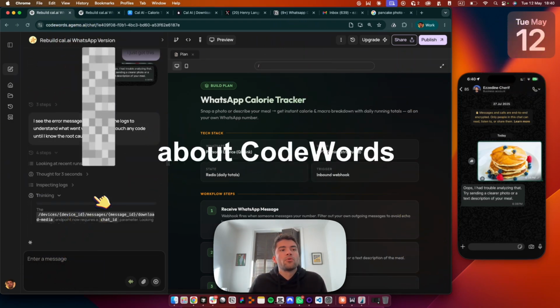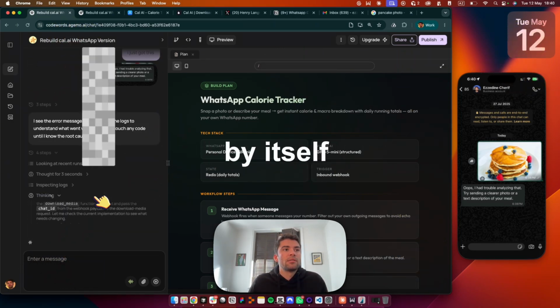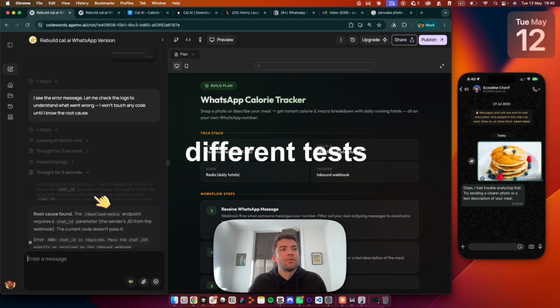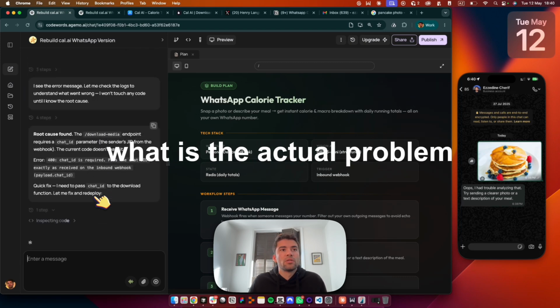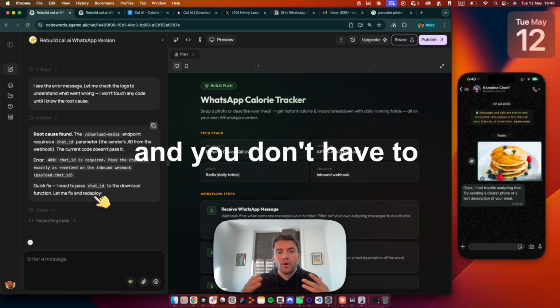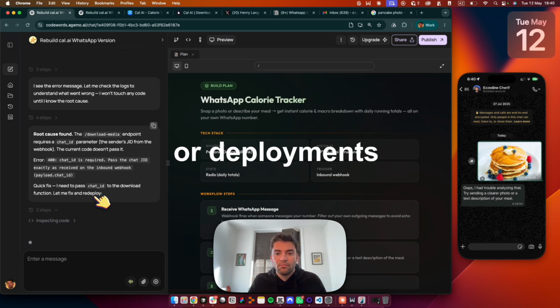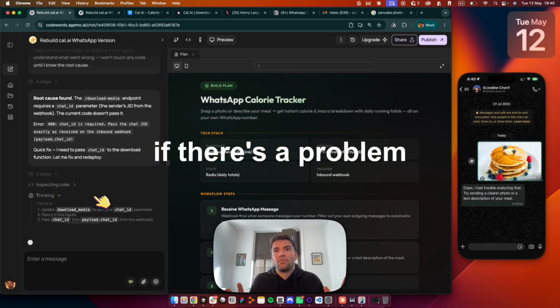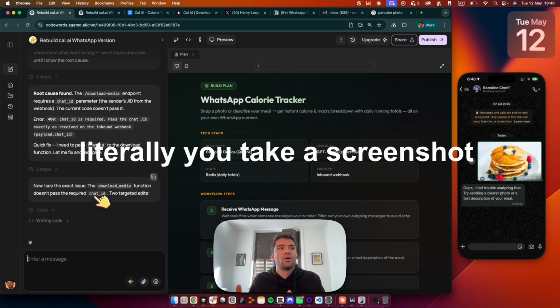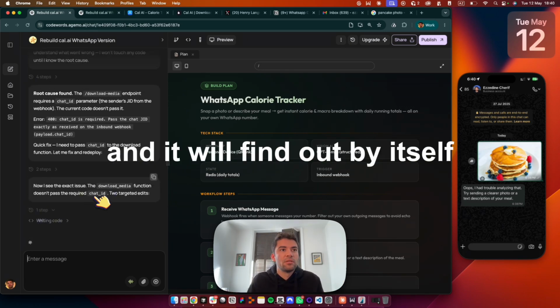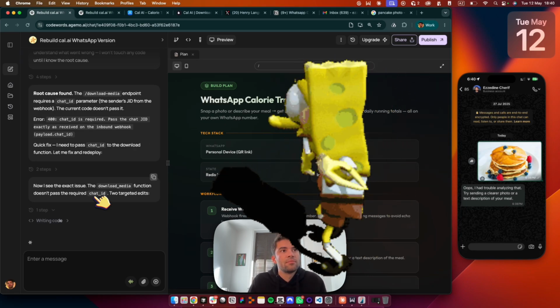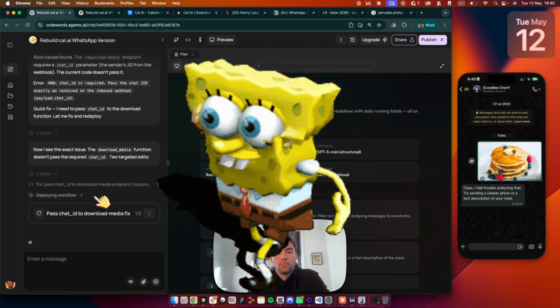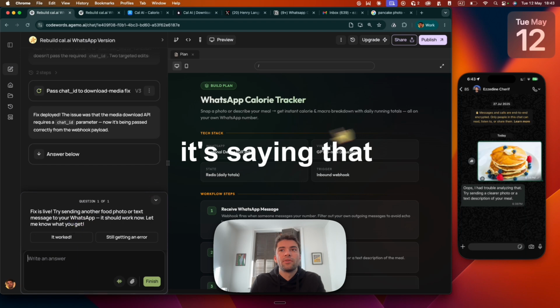So the good thing about CodeWords is debugging. By itself, it's running all of the different tests in order to find what the actual problem is, and you don't have to understand coding or deployments and all of these things. If there's a problem, you literally take a screenshot and drop it there and it will find out by itself. Okay, it's saying that the fix is live.